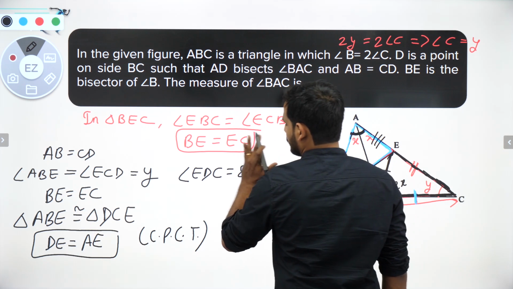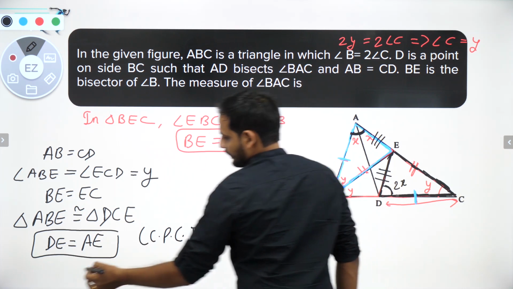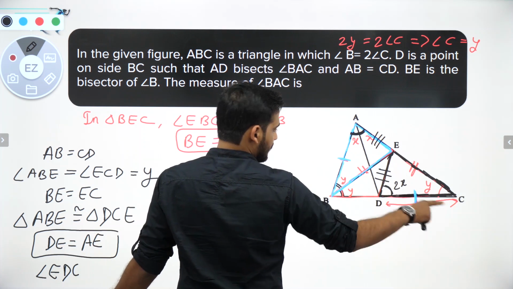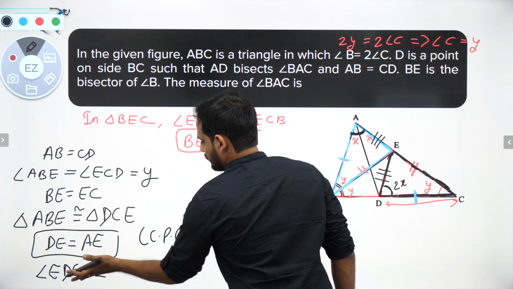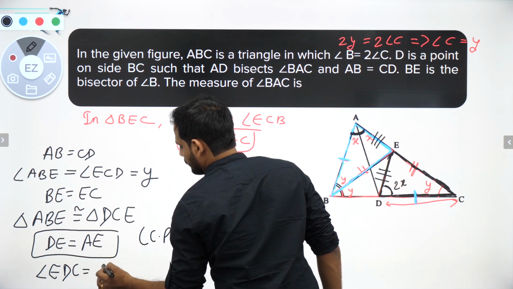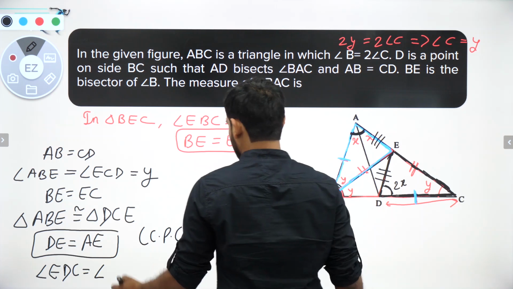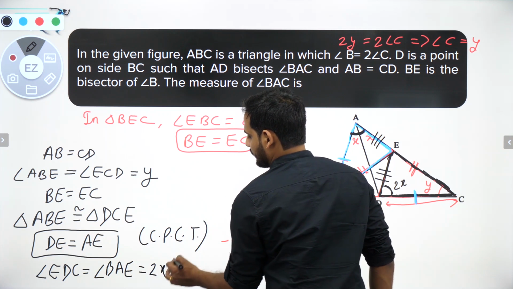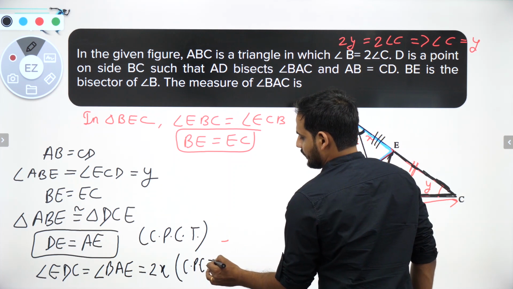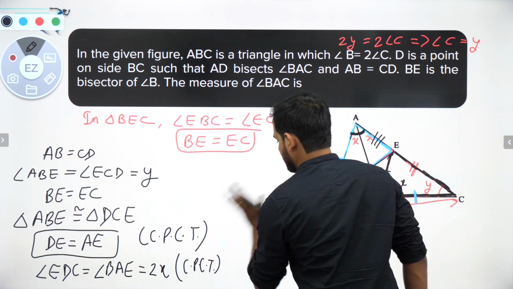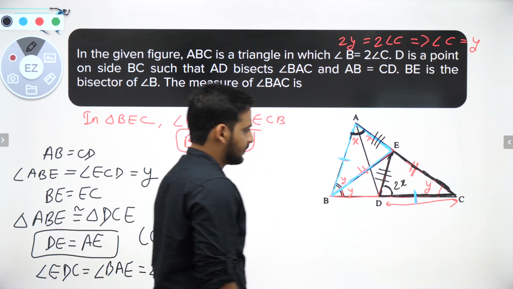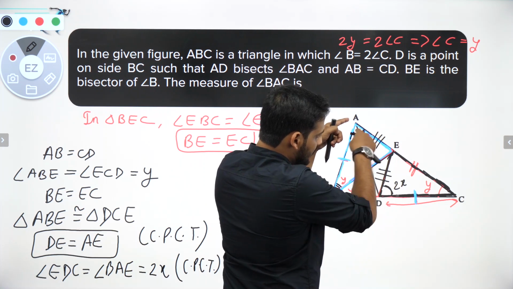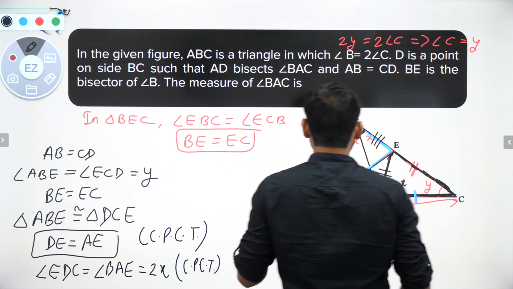Again, the reason for both, I will write it here. Angle EDC is also equal to angle BAE, both are equal to 2x, that is CPCT. Yes sir, okay, no problem. This is 2x we have got. Chalo, can I get something more? Yes sir, triangle AED is an isosceles triangle. Triangle AED is an isosceles triangle.